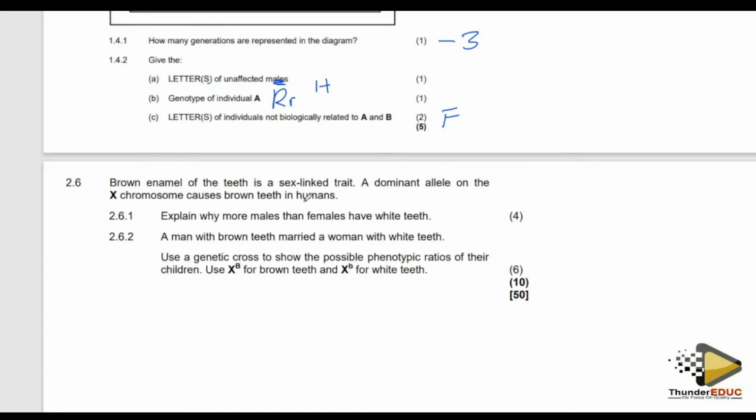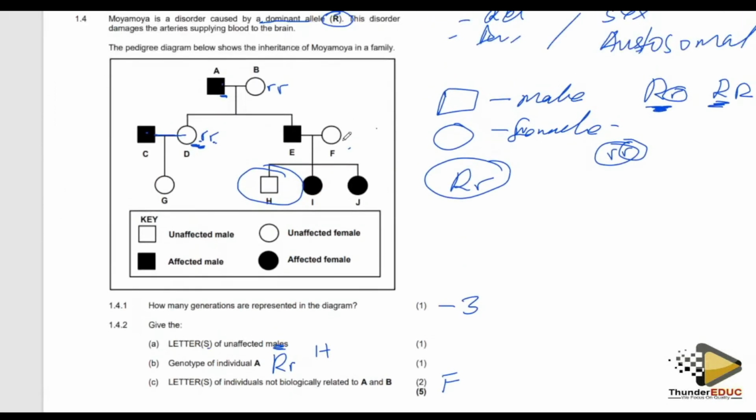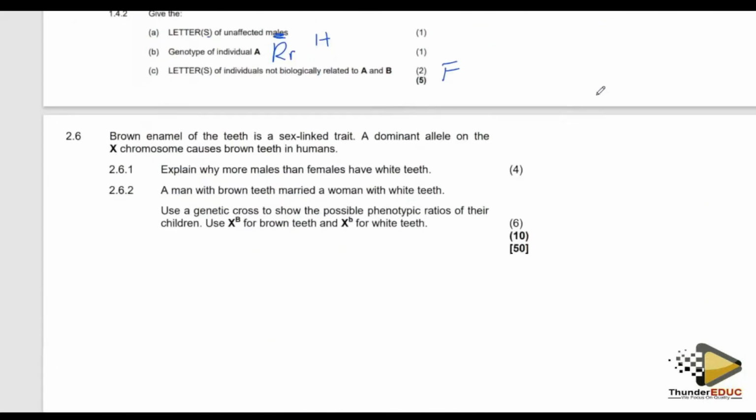Now here, in this question, they have specified that this is sex-linked. So in the question, if they don't specify that this is a sex-linked disorder, please do not talk about X and Y. However, you see now here, we have not talked about X and Y. So please find out whether it is caused by recessive allele, dominant allele, sex-linked, or autosomal, meaning non-sex-linked.